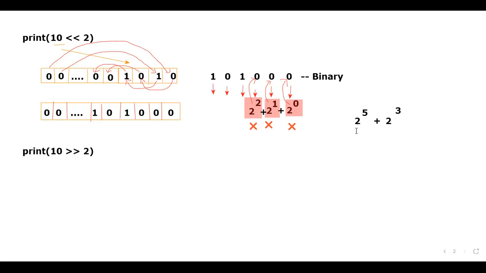It is a pretty simple, direct answer. 2 power 5 is what? 32. I'll just tell 32 plus, what is 2 power 3? 8. What is 32 plus 8? It is 40. That is the output that you'll be getting on the console if you print left shift 2.